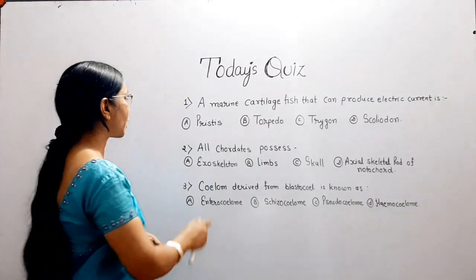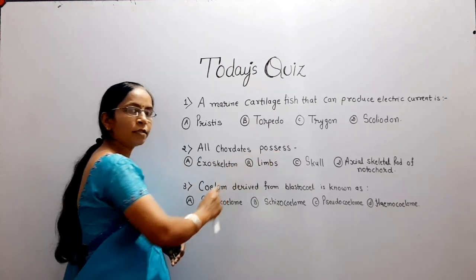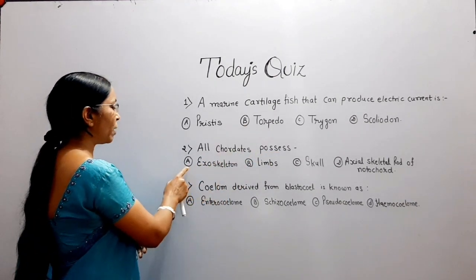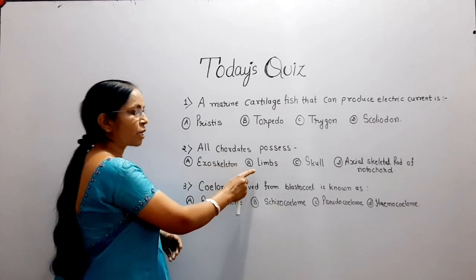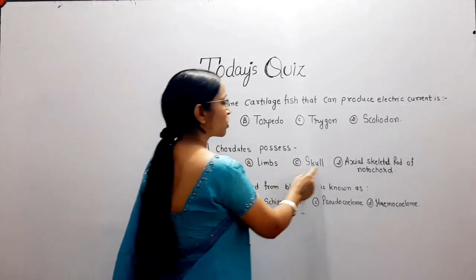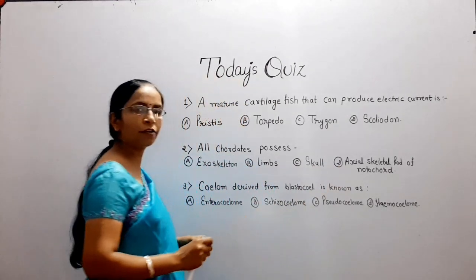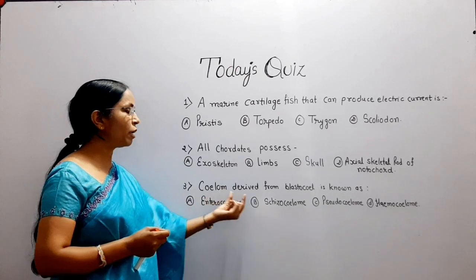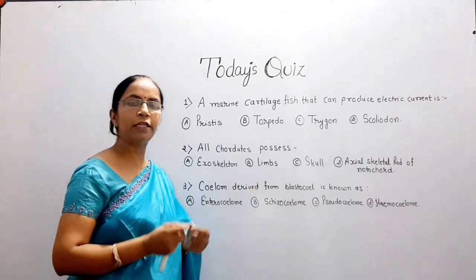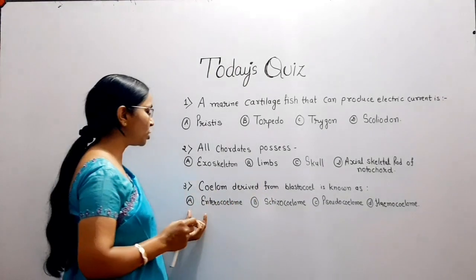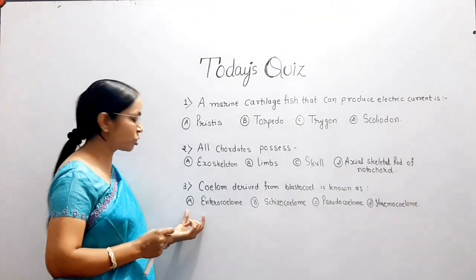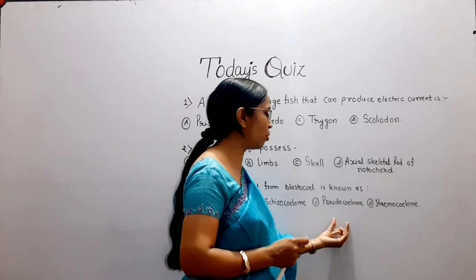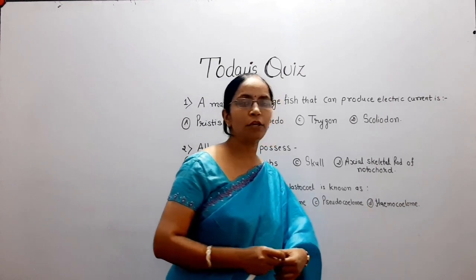The second question, all chordates possess what? What are the prominent features of all chordates? In another way you can remember: the first option A is exoskeleton, B is limb, C is skull and D is axial skeletal rod of the notochord. Then the third question, coelom derived from blastocoel is known as. The four options are provided again here. The first option is enterocoelom, B is schizocoelom, C is pseudocoelom and D is hemocoelom.